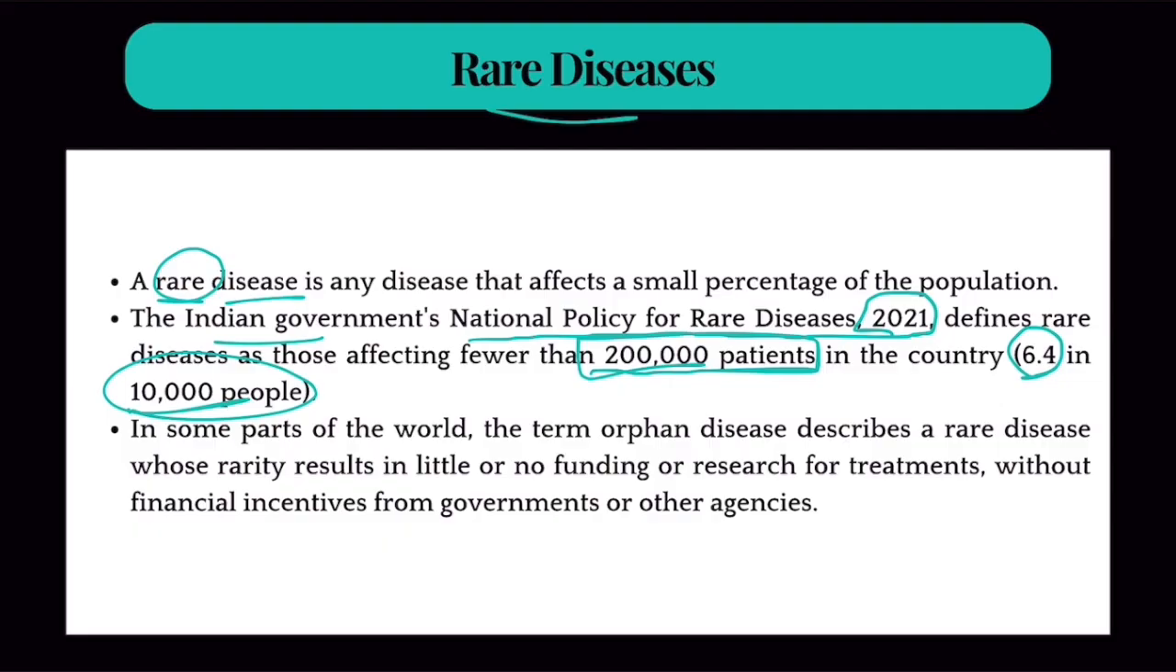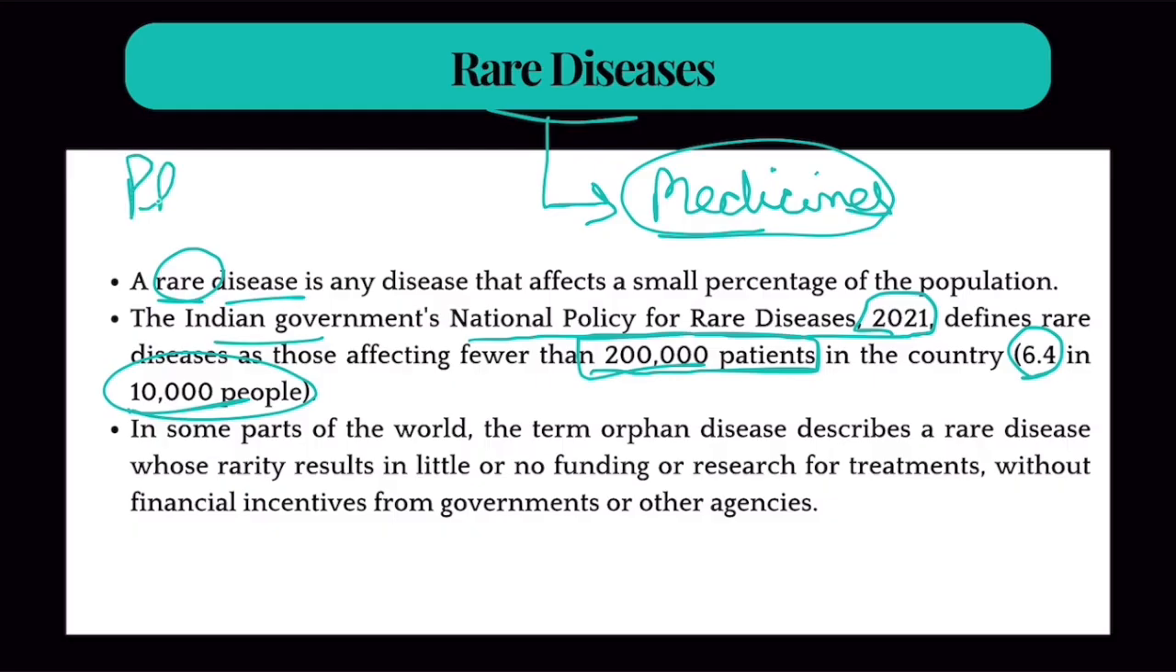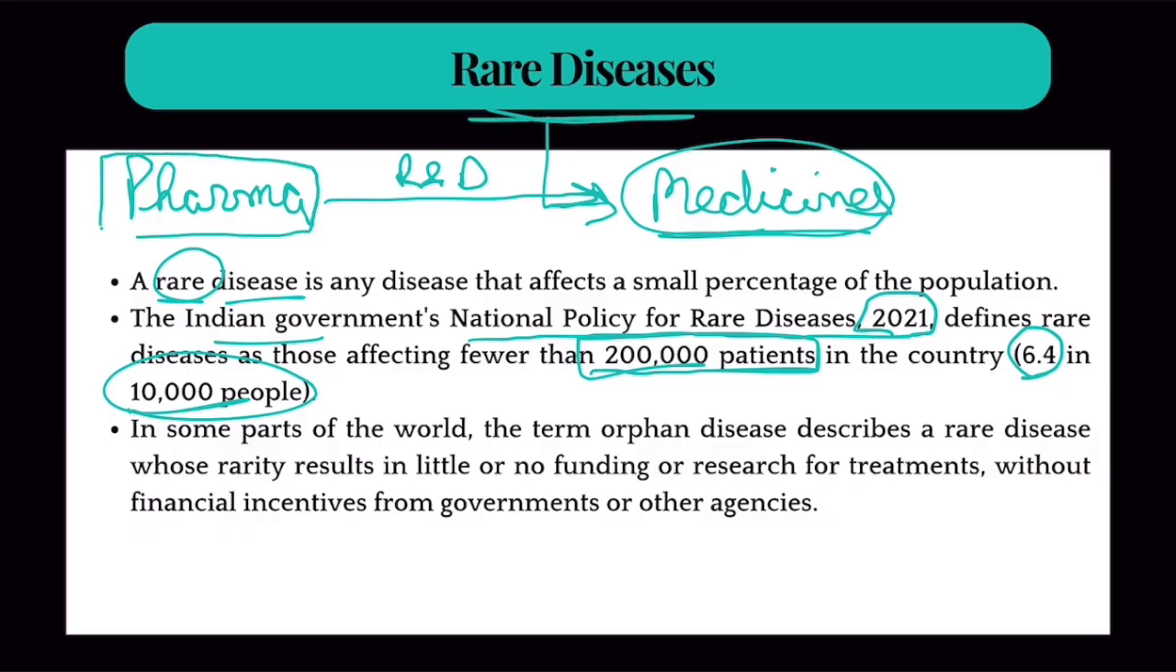The thing is that for rare diseases, medicines are not that easily available, and there is a reason for that. Pharmaceutical companies have to do a lot of research and development for these medicines. For rare diseases, pharmaceutical companies are not that willing to do that much research and development. The reason is that these diseases are so rare that these companies won't have that many customers. Even if they do research and development and make a medicine, they won't find many customers because very few people are affected by these rare diseases.